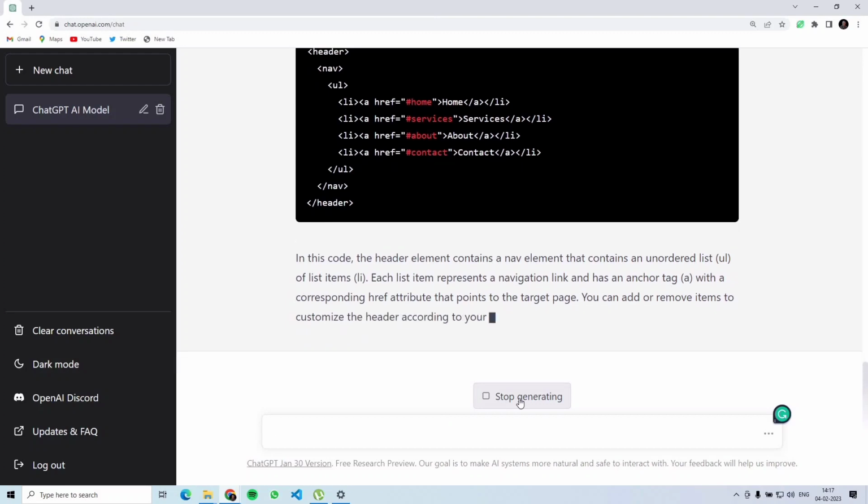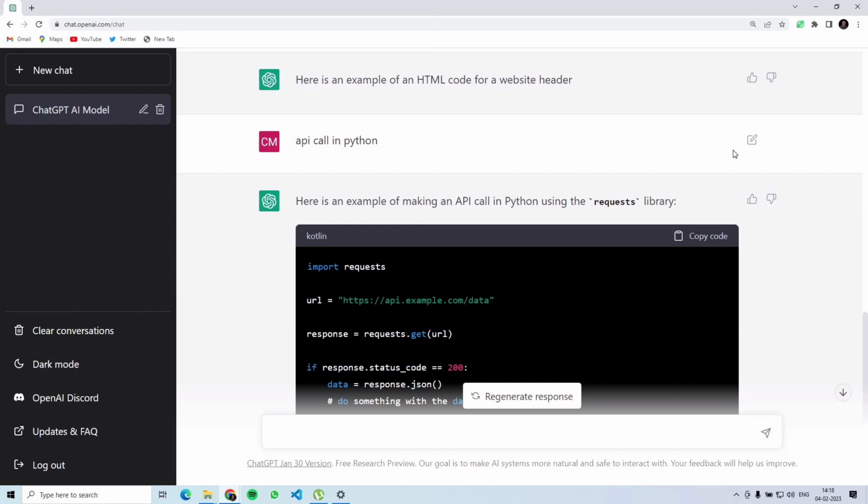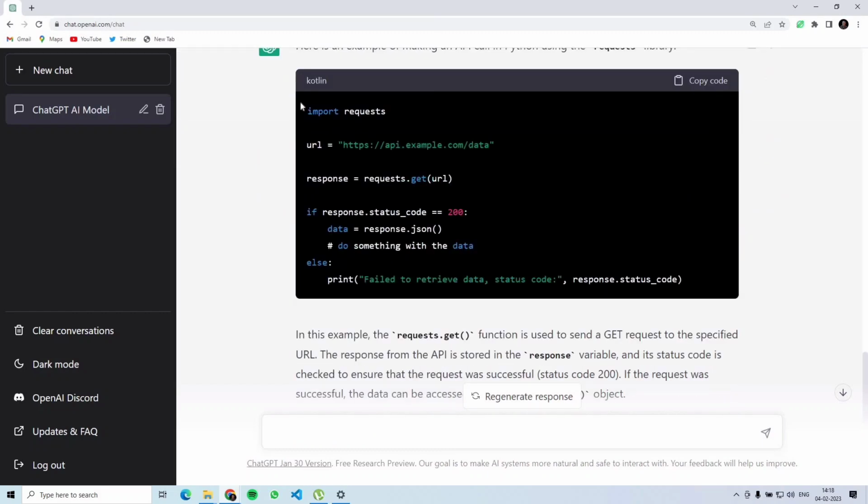I'll click again on stop generating because I don't need all that info, and I'll click on, let's say for example, I write API call in Python. Here you can give any language that you want to use or that you are using. So for me, I'll type API call in Python and it will generate this code.